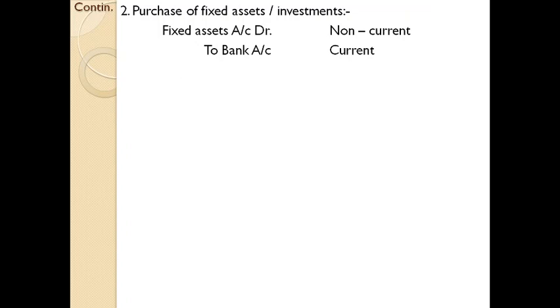Because in the fund flow statement, we study change in fund. Change in fund means change in working capital. Working capital is affected by current assets or current liability. Here, the current assets decrease, and it also leads to a decrease in working capital. Therefore, it affects the fund flow statement.